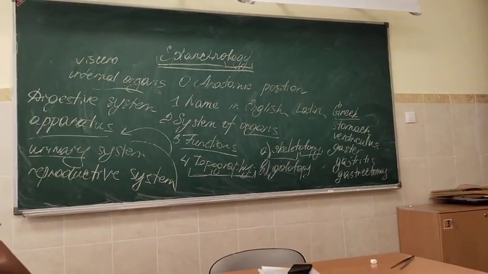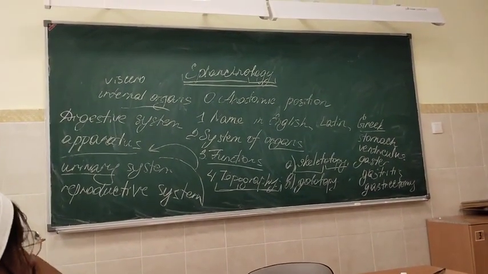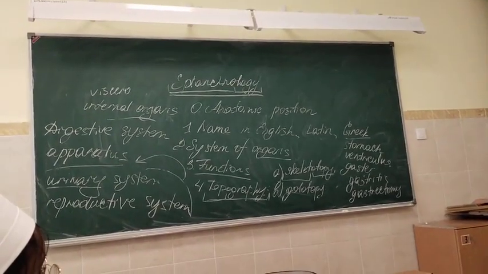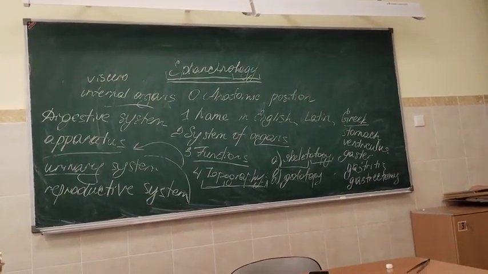The anterior abdominal wall can be divided into 9 regions by means of 2 horizontal and 2 vertical lines.